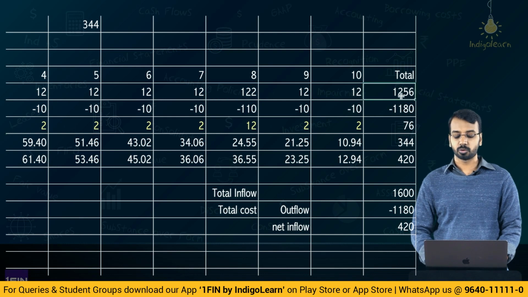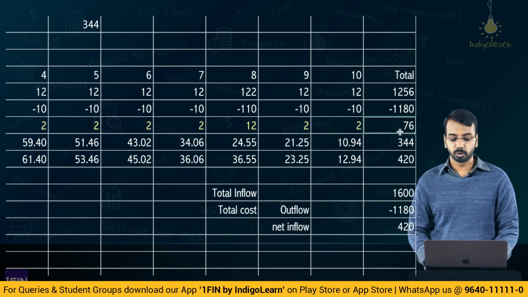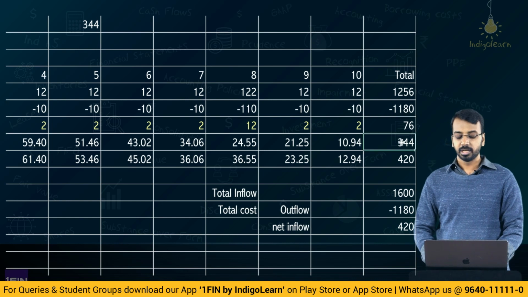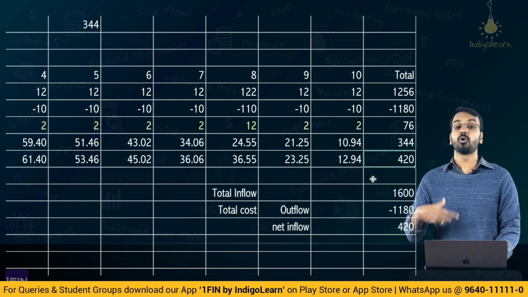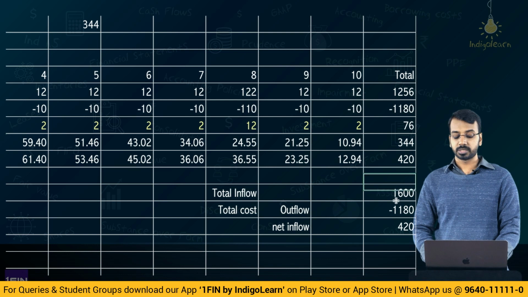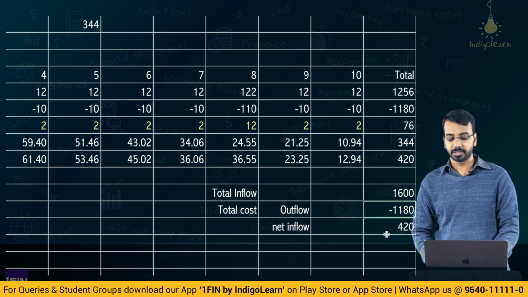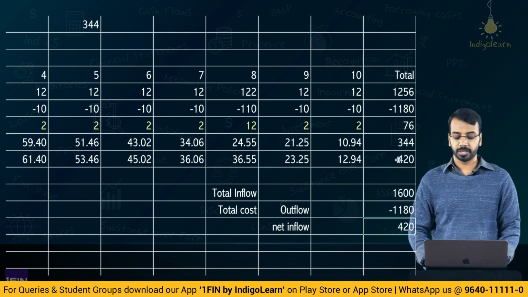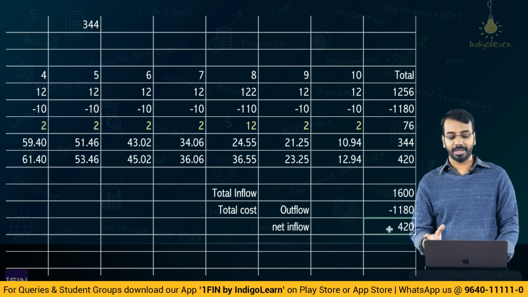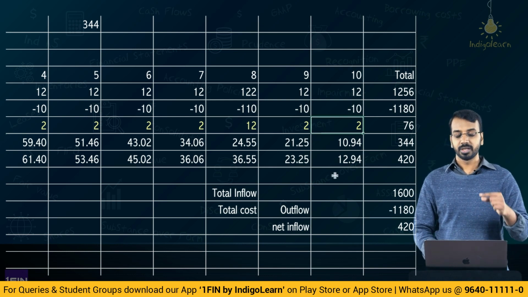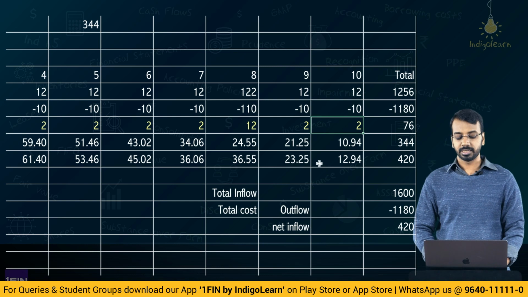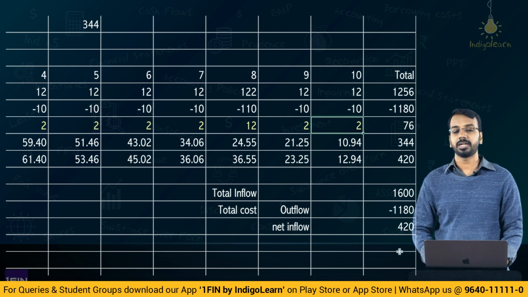So, on the reconciliation, total revenue minus cost will give you total profit from contract, plus add interest, you will get total profit of 420. Total inflow is 1600, total cost outflow is 1180, so the net inflow is also 420. So, this 420 and 420 is also matched. Somewhere in between, when I inserted this row, the formula got updated and maybe you would be seeing different numbers here. Don't worry, this is the correct picture, right?